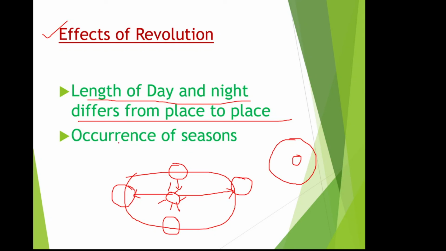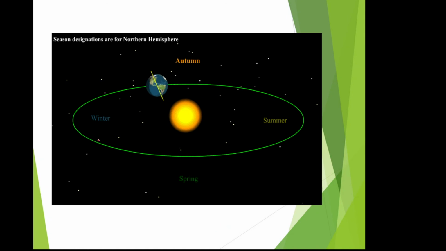Look here, you can understand how the seasons are occurring. When the earth moves around the sun, here you can see spring, here summer, now autumn, winter. Once again spring season, summer season, autumn season and winter season. This is how the seasons occur.